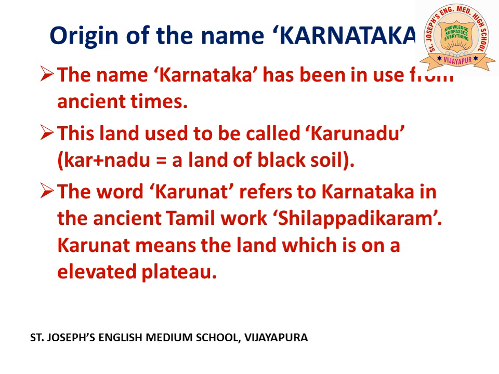So, Karnataka in ancient times was called Karunadu, which is the land of black soil, and in the Tamil epic Silappadikaram it is mentioned as Karunat. These are the earliest references to Karnataka.